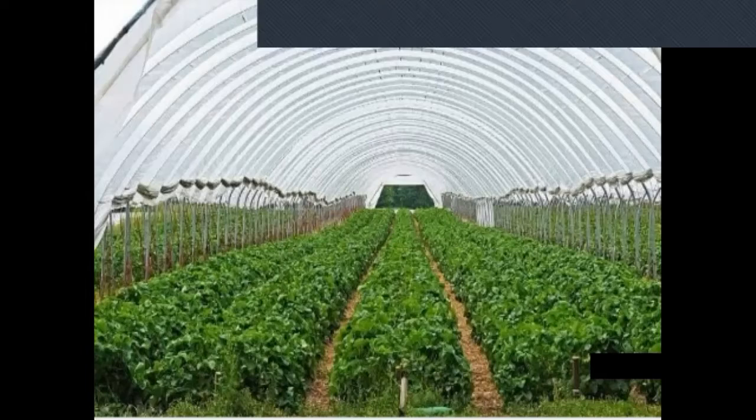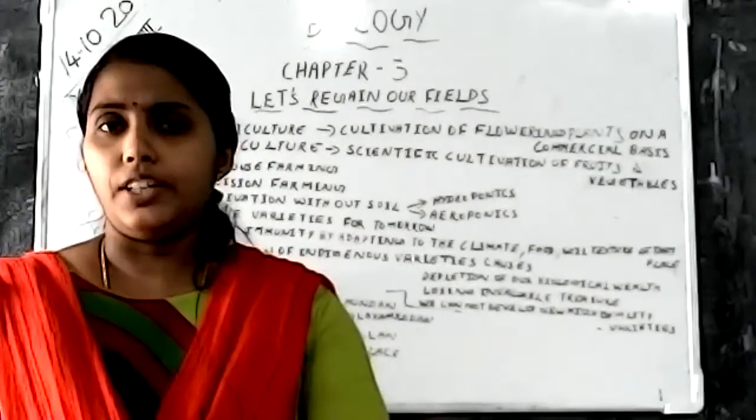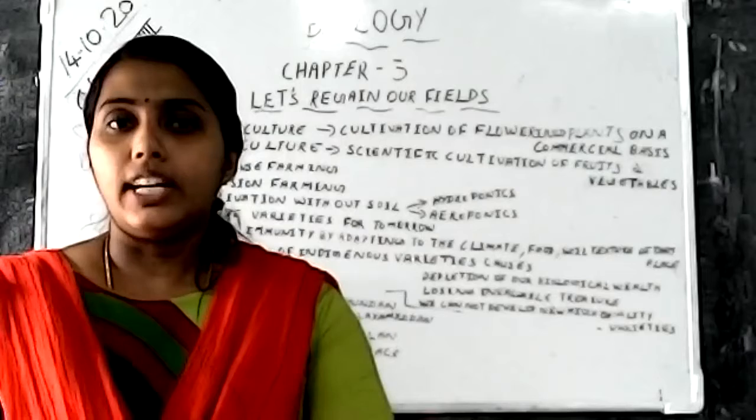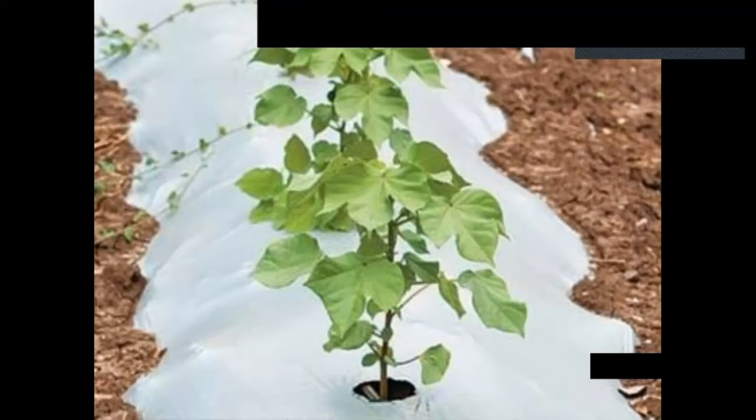I think you understood this kind of farming. Now we can see the next kind of modern technique of farming, that is precision farming. In this kind of farming, the area where the plant is there is covered with a polythene sheet.